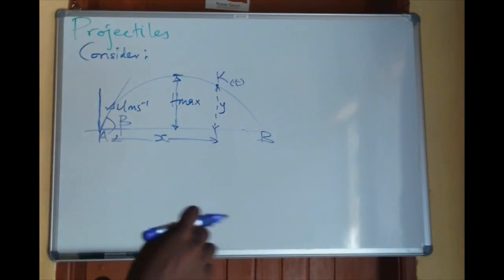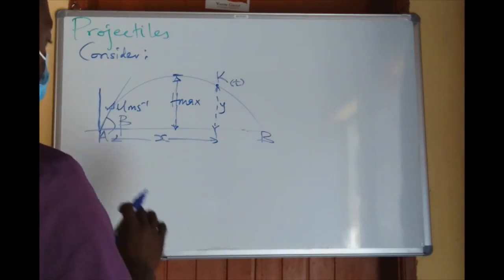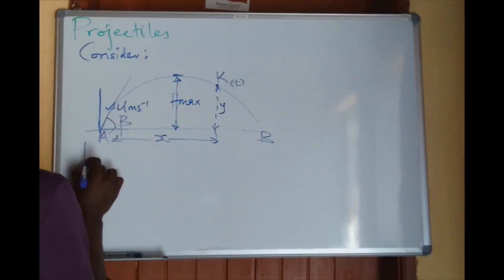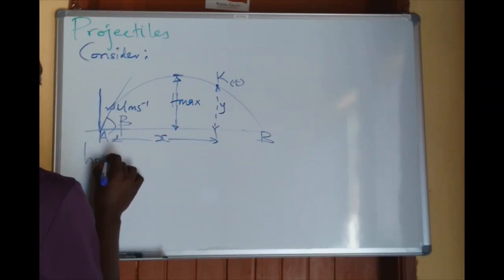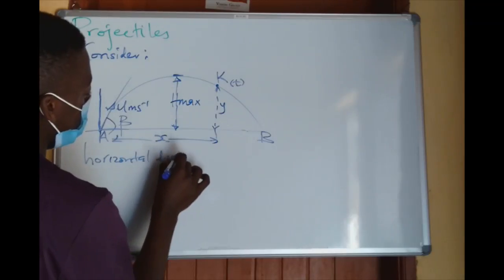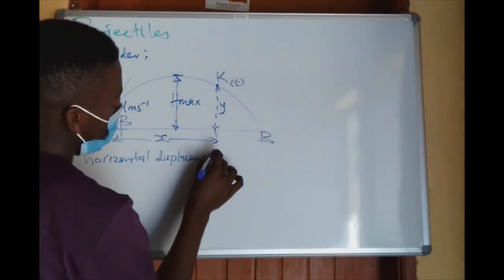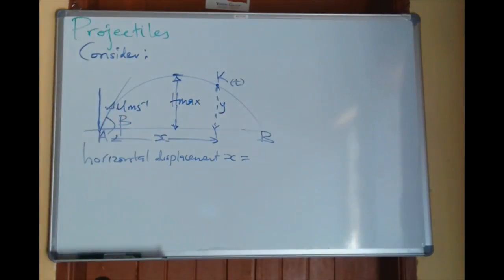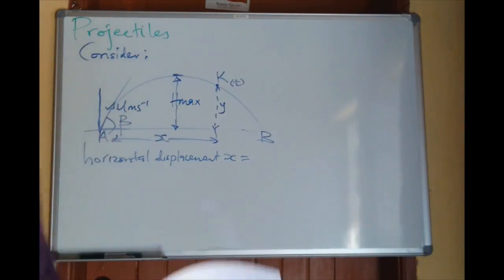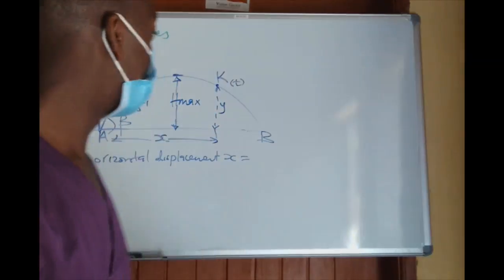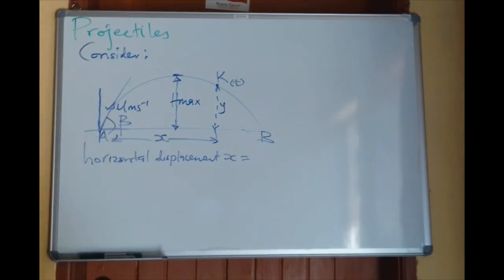If I start by defining the horizontal displacement at any time t, you can call it x. Normally we say that distance is equal to speed times time. Now, my speed is inclined at a certain angle.